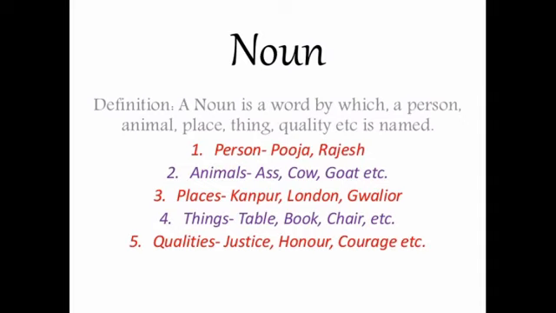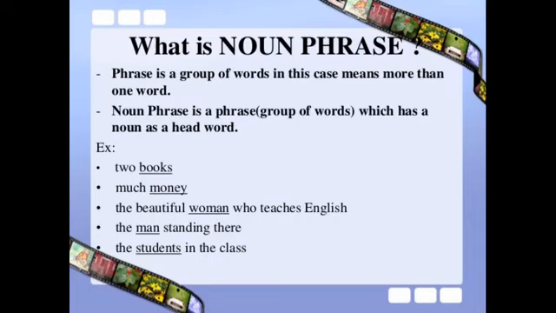In short, noun is the name of a person or an animal or a place or a thing or a quality. Remember the main idea: it's just a word by which a person, animal, place, thing or quality is named. Well, now we look at the concept of noun phrase.